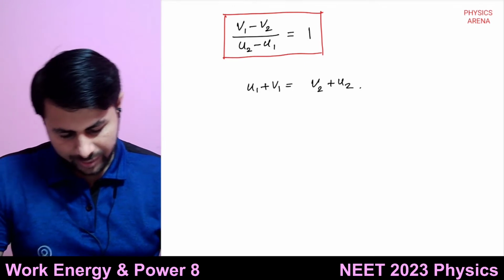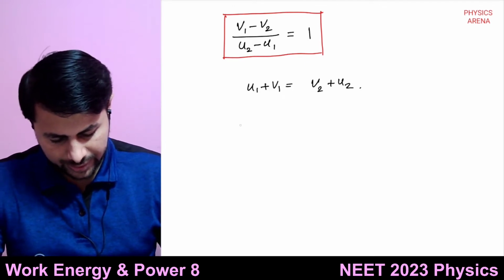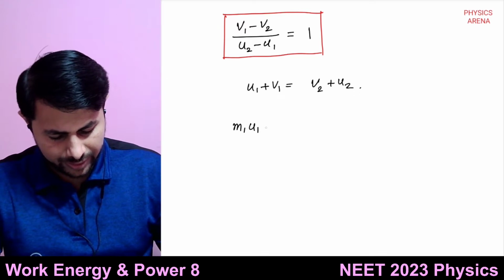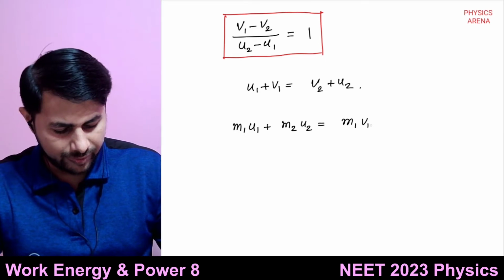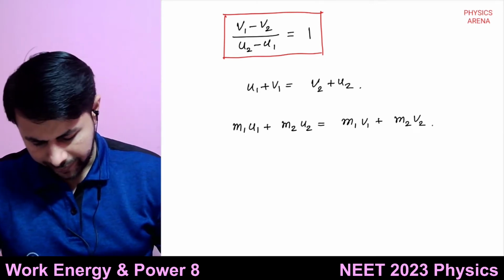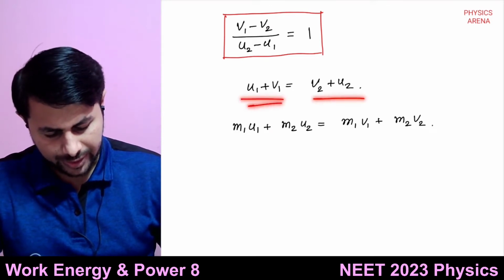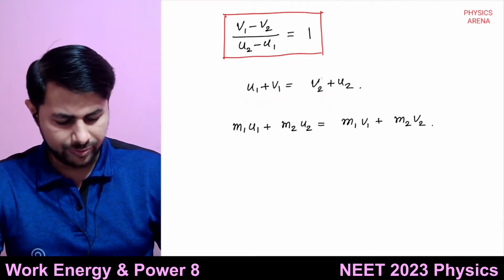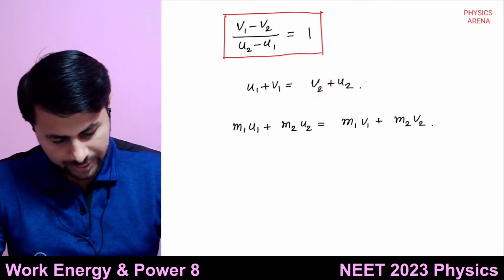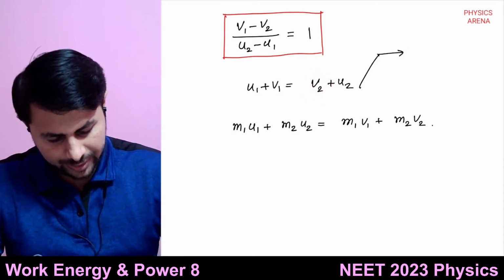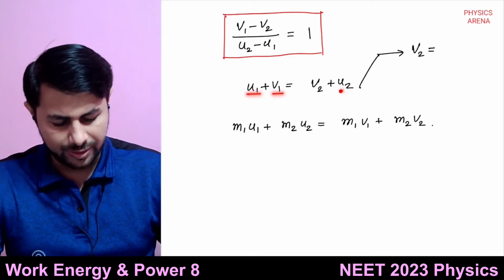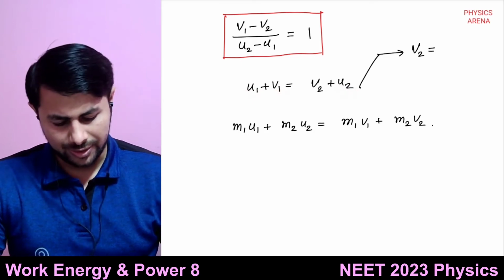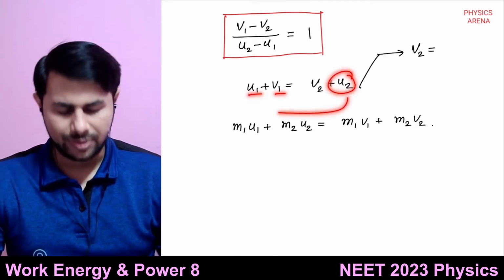So we have m1 u1 plus m2 u2 is equal to m1 v1 plus m2 v2. From this equation I can find, let's suppose, v2. So v2 is equal to u1 plus v1 minus u2. I take that u2 on the other side.